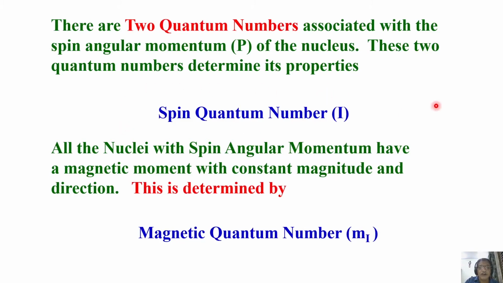M is related to I. If I know the spin quantum number I, I know what the magnetic quantum number M is. That is why I have written M subscript I. Please remember, spin angular momentum P of the nucleus is associated with these two quantum numbers, spin quantum number I and magnetic quantum number M, which depends upon I. And these two numbers will define the properties of angular momentum.